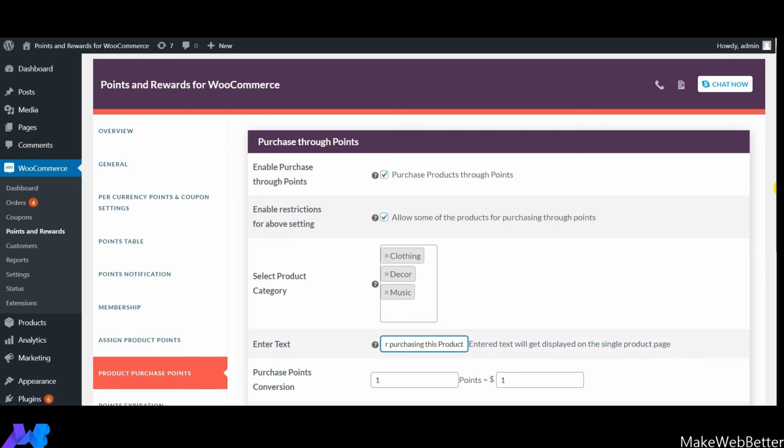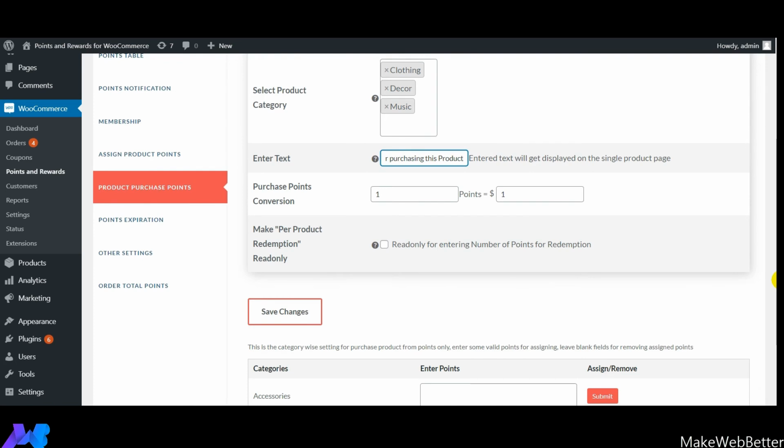Next is purchase points conversion. So guys, likewise over here you need to mention the number of points, and accordingly you have to mention the amount in dollars, according to which the points conversion will be activated. For example, right now we have set the number of points as 1, and we have set the dollar amount as 1.